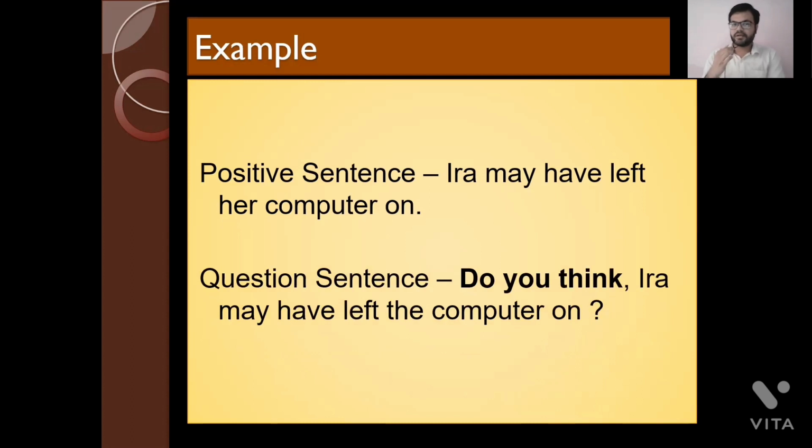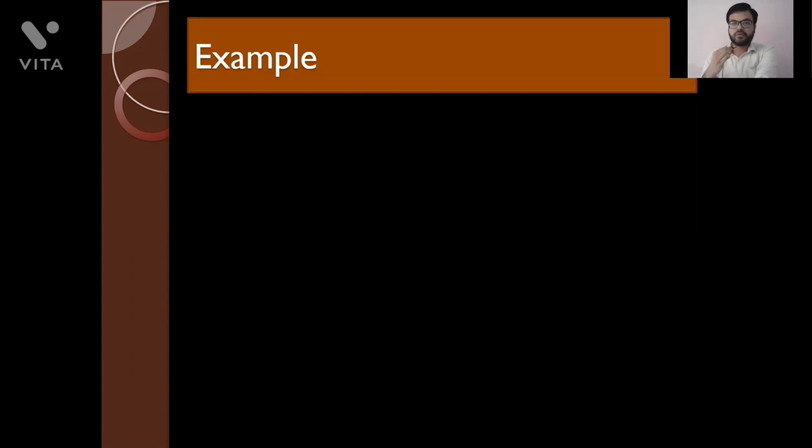Do you think Ira may have left her computer on? Or do you think that Ira may have left the computer on? Okay, so this is how you have to make it. You just simply have to put do you think in the beginning of that sentence. That's it. And your question sentence is ready.